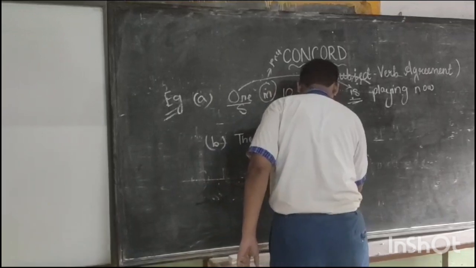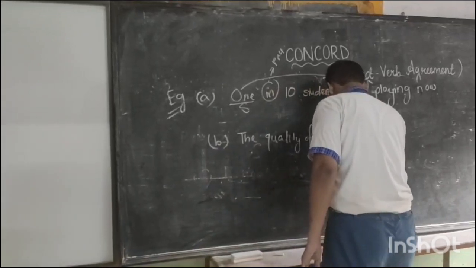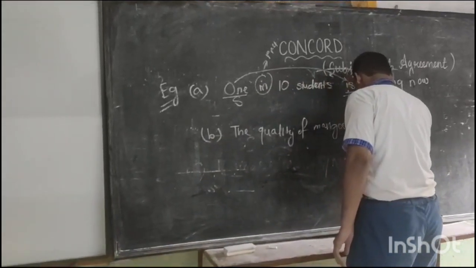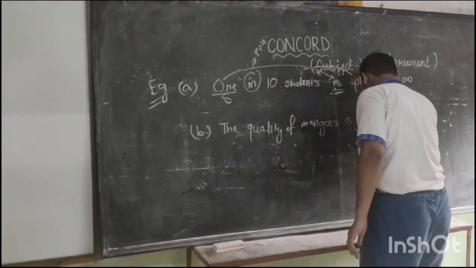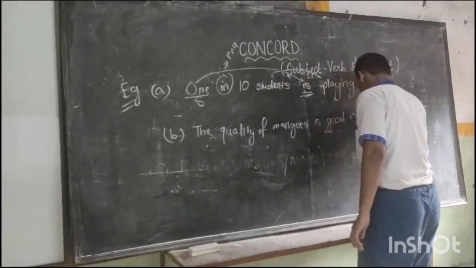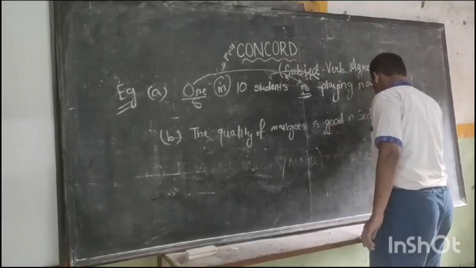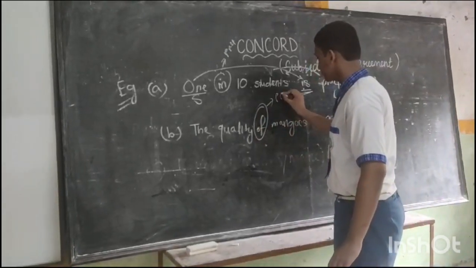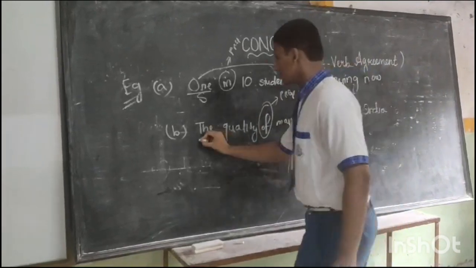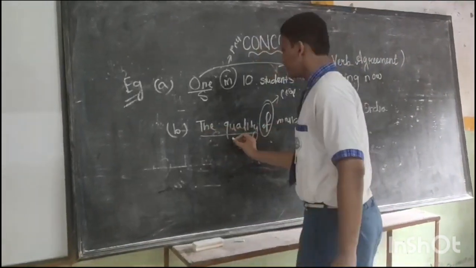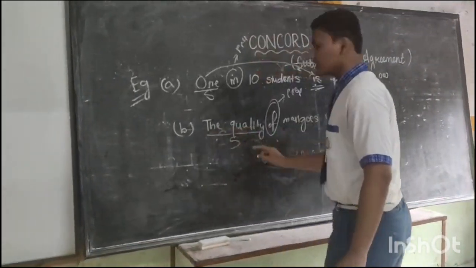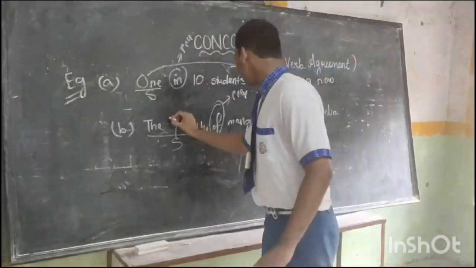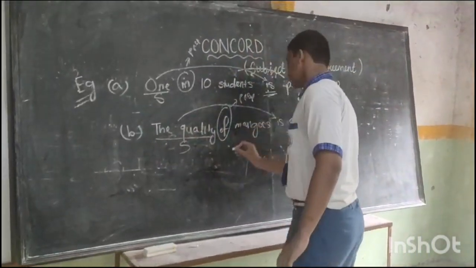For one more example, the quality of mangoes is good in India. So here the first preposition is of. So the word used before the first preposition, that is of, is the quality. The quality is a singular subject, so it takes a singular verb, that is, is.